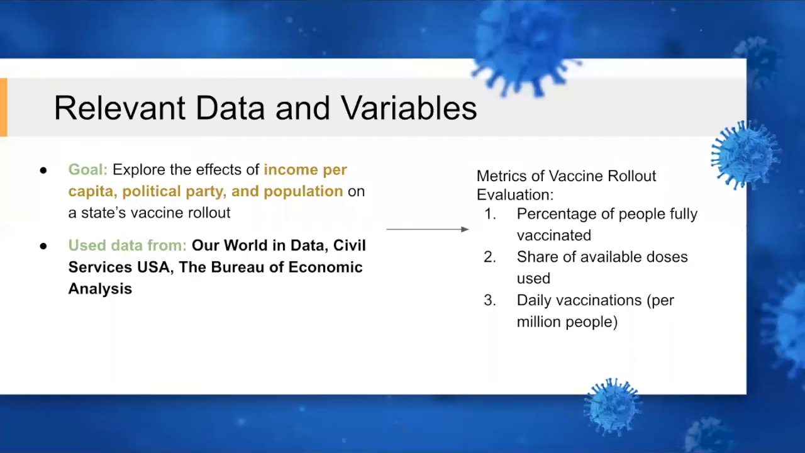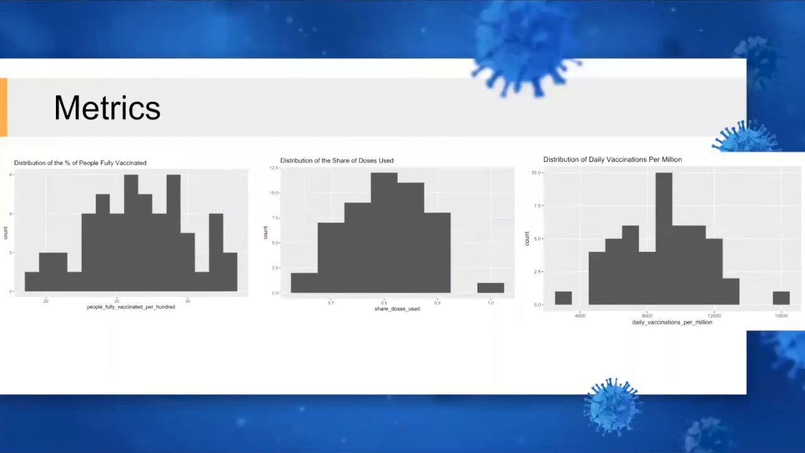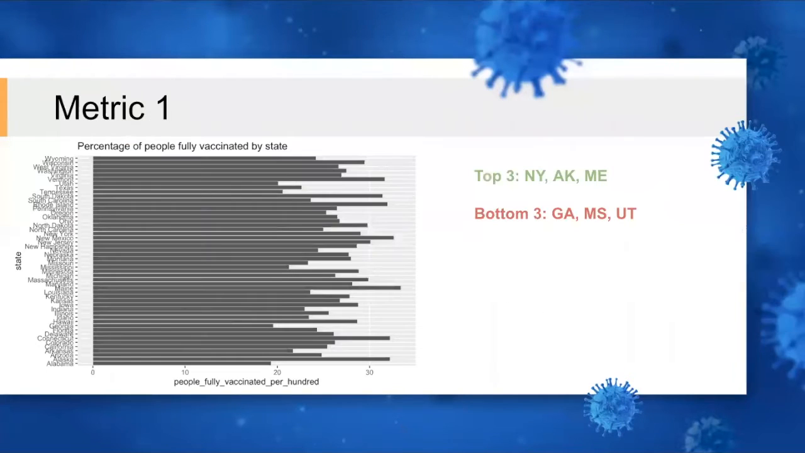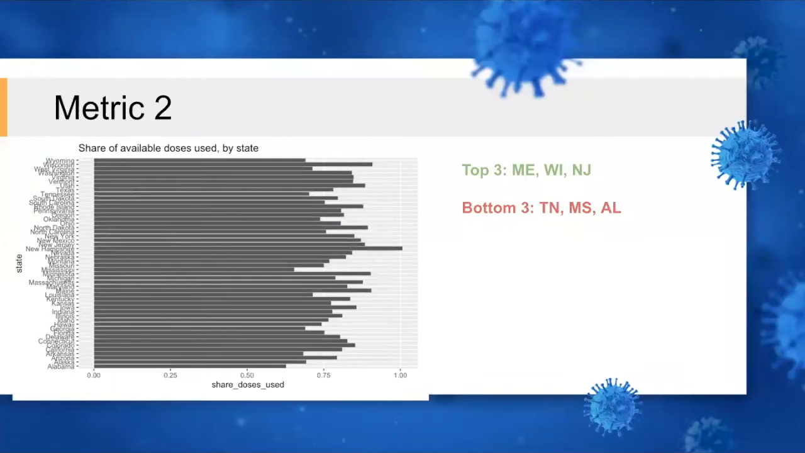I chose three metrics by which to evaluate state level vaccine distribution: the percentage of people fully vaccinated, the share of available doses used, and the daily vaccinations per million people. I started by creating histograms to view the distribution of each metric across states. Then I created charts to determine the top three and bottom three states in each metric, as shown here.